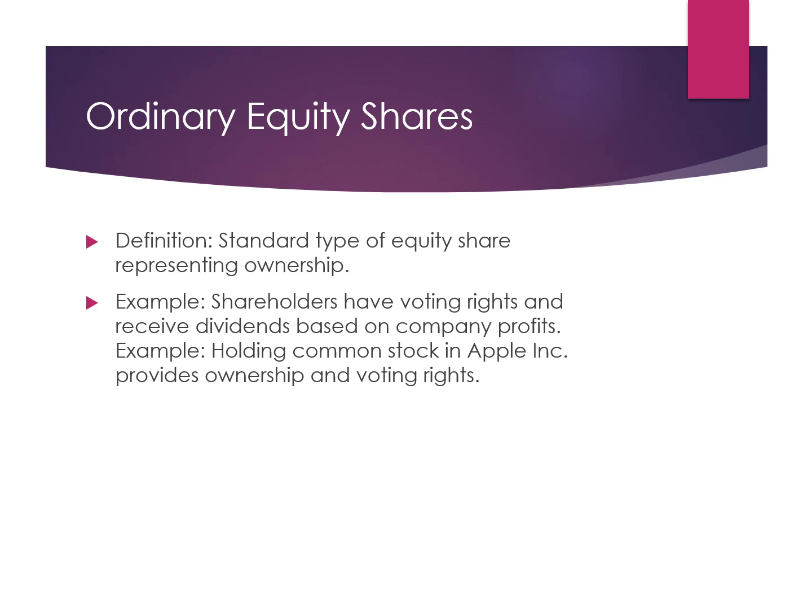This ordinary equity share, what does it mean? It's a general, standard type of equity share that also represents ownership, and it normally has voting rights. These kinds of shareholders receive dividends based on the company's performance and profits. To give you an example, say you are holding shares of Apple Limited company. That means you get voting rights and you also get ownership. So this is an ordinary equity share.